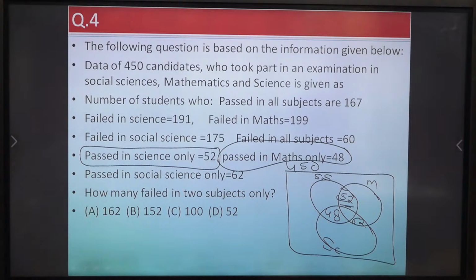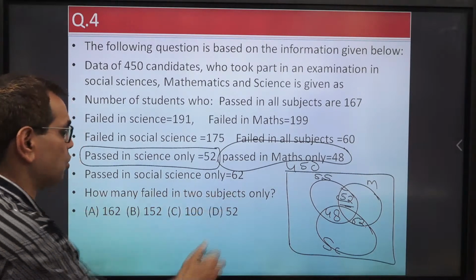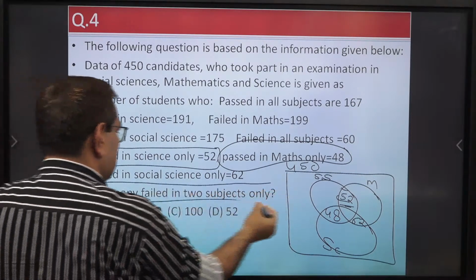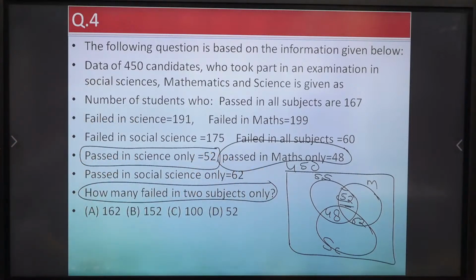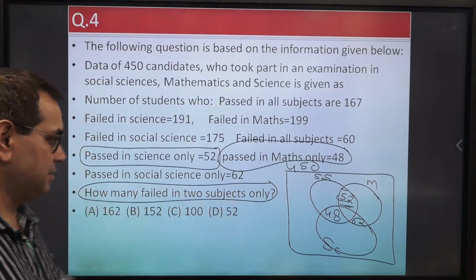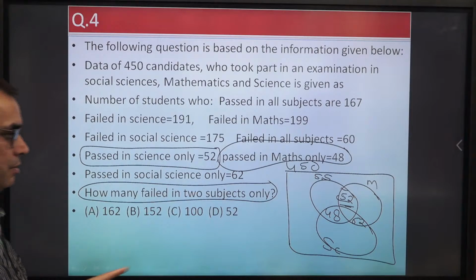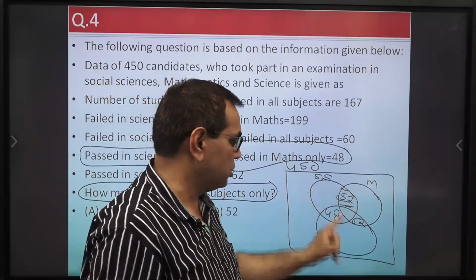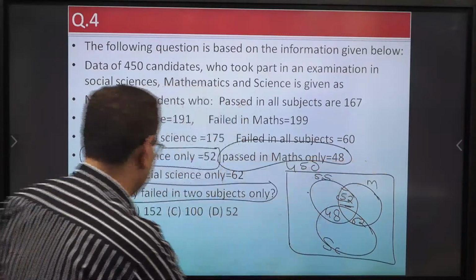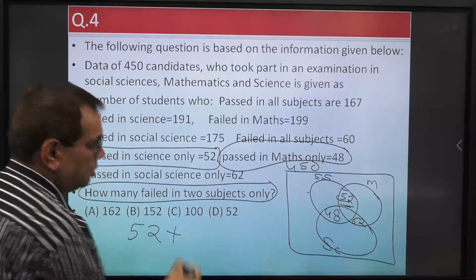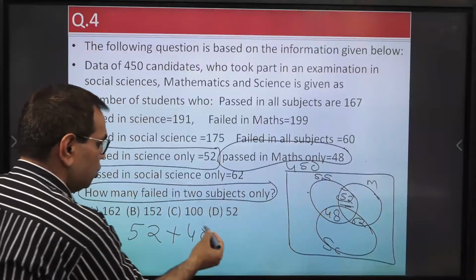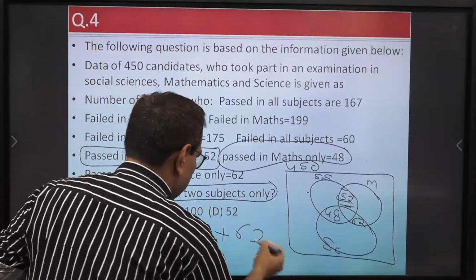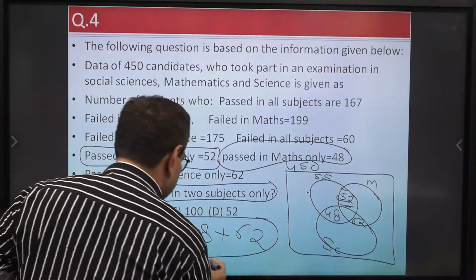Now what they are asking, how many failed in two subjects only, कितने ऐसे स्टूडेंट हैं जो केवल दो सब्जेक्ट में फेल हुए हैं. Those two subjects may be any, may be social science and math or science and math or social science and science, right, जो दो सब्जेक्ट में फेल हुए हैं. So 52 these have been failed in two subjects only, this and this but not in this. So we have to find this 52 number plus 48, ये भी फेल हुए हैं दो ही सब्जेक्ट में, और प्लस 62. If we add these, what we are getting, that is the answer.